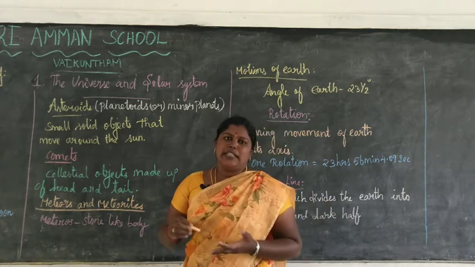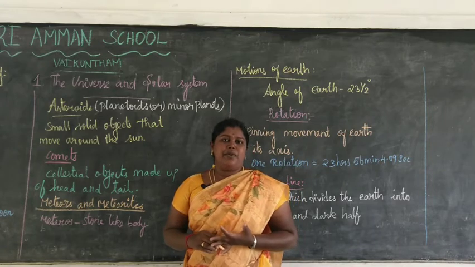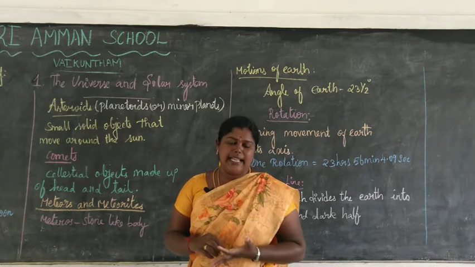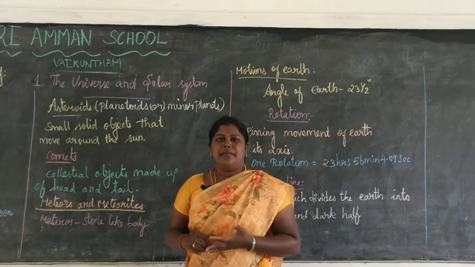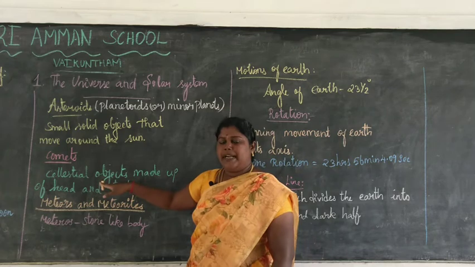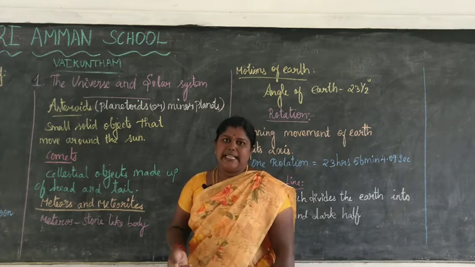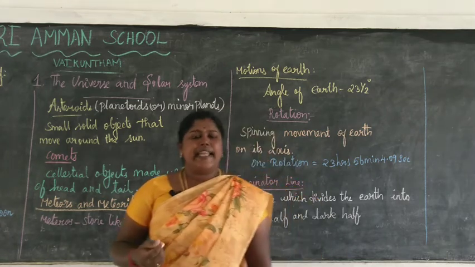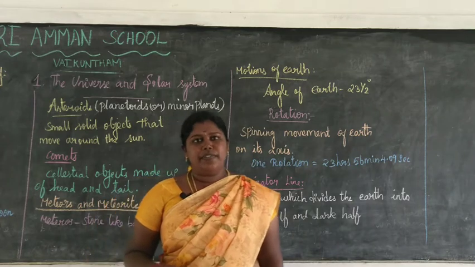The head of the comet is made up of solid particles and ice, and the tail of the comet is made up of gases.